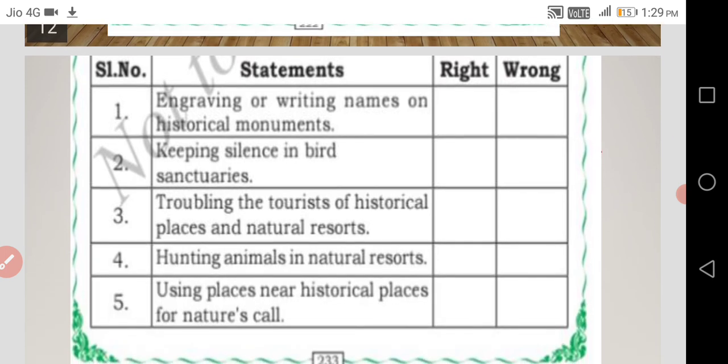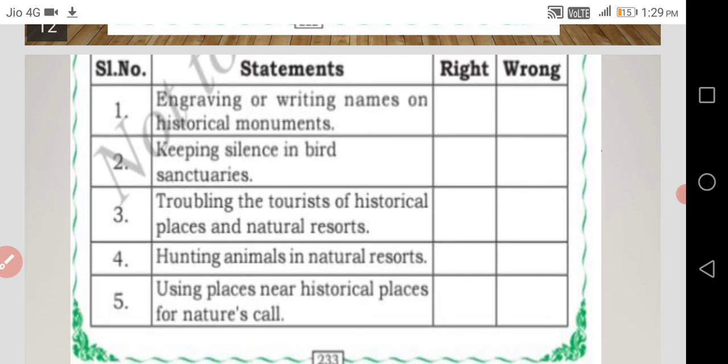Next, here some statements have been given. You have to try to tell whether it is right or wrong. This is very general, so you will tell. Engraving or writing names on historical monuments. You might have seen, if you visited any historical places, that on the walls somebody writes their name.